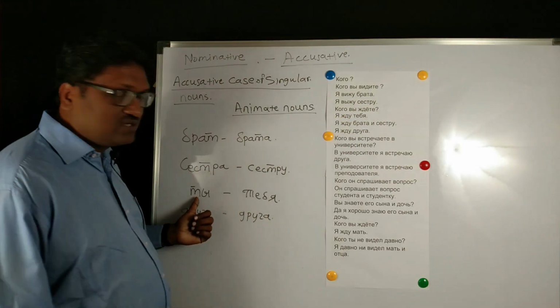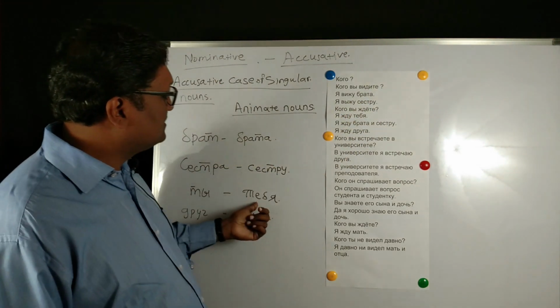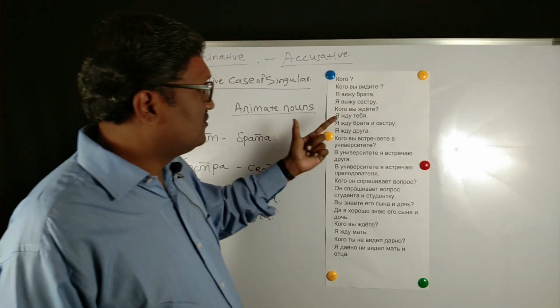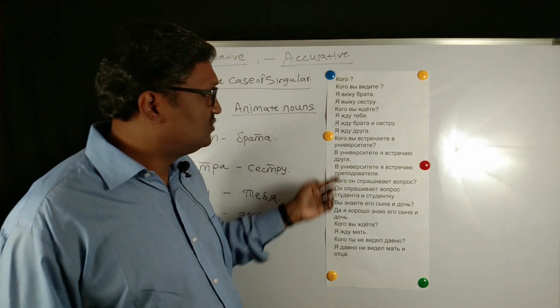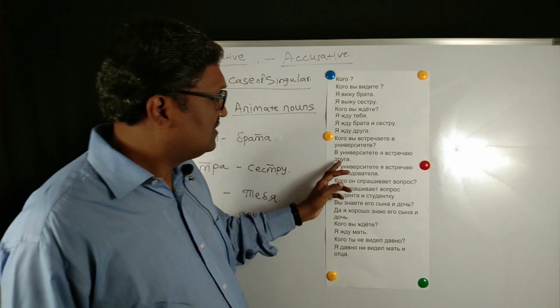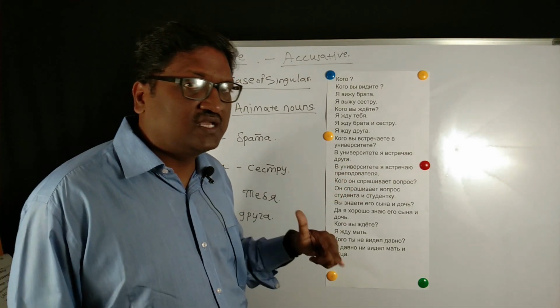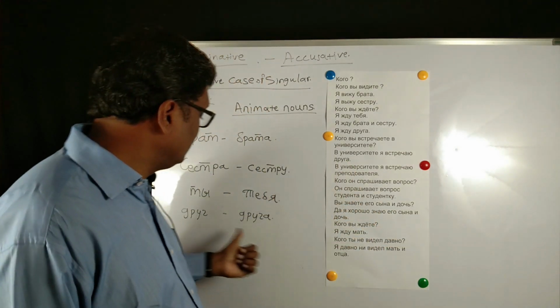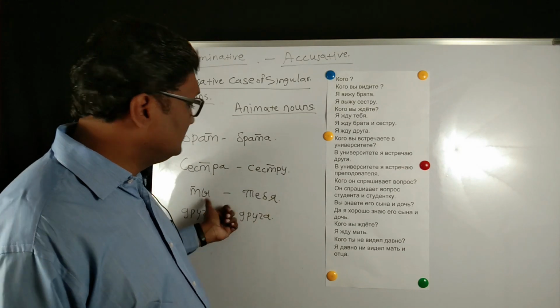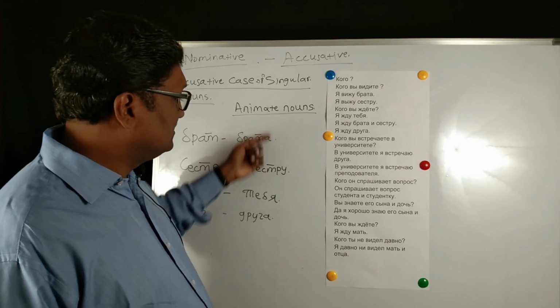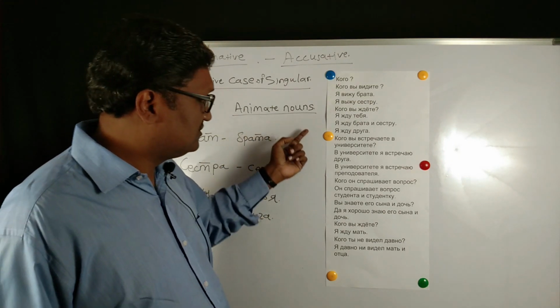Ты is a pronoun which is changing to тебя in accusative case. Similarly, друг. В университете я встречаю друга. I met a friend. Друг is a masculine animate noun which is changing to друга. Друг, друга. Брат, брата. Сестра, сестру. Ты, тебя. So these are the changes from nominative to accusative case.